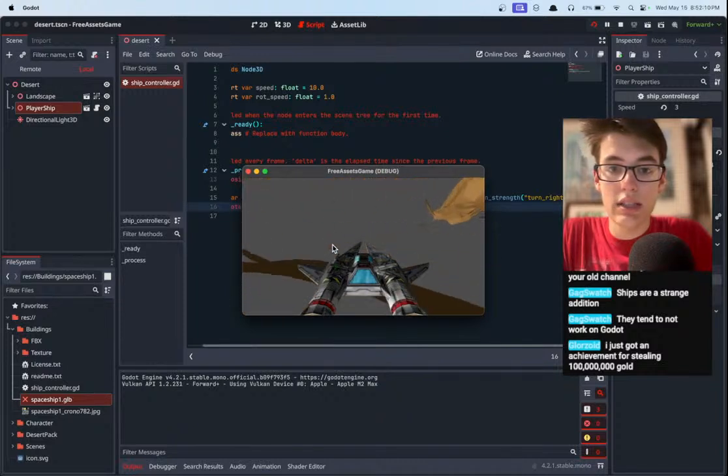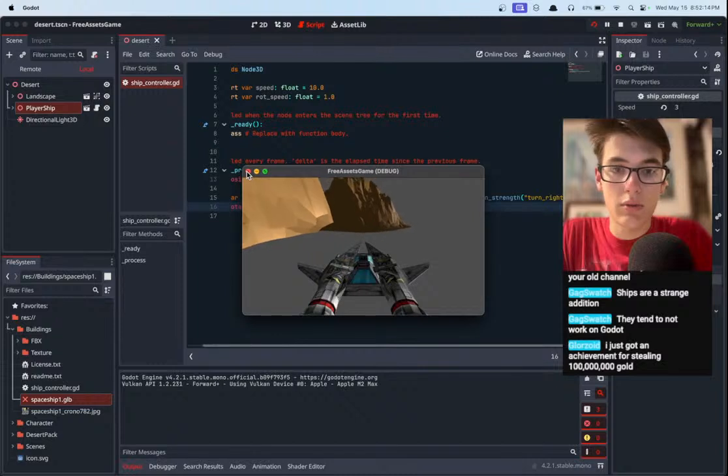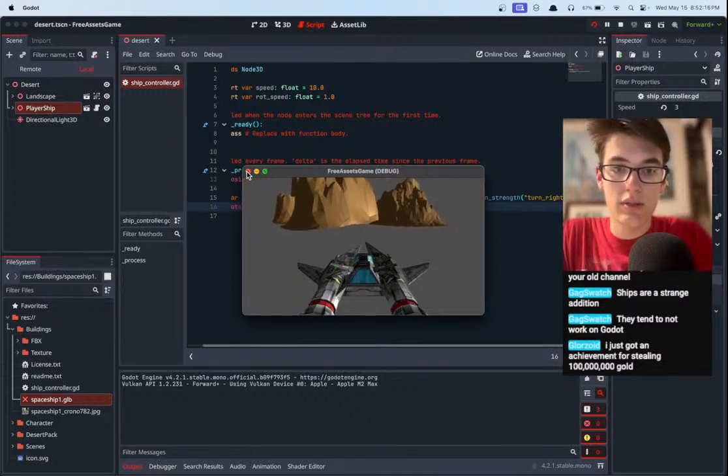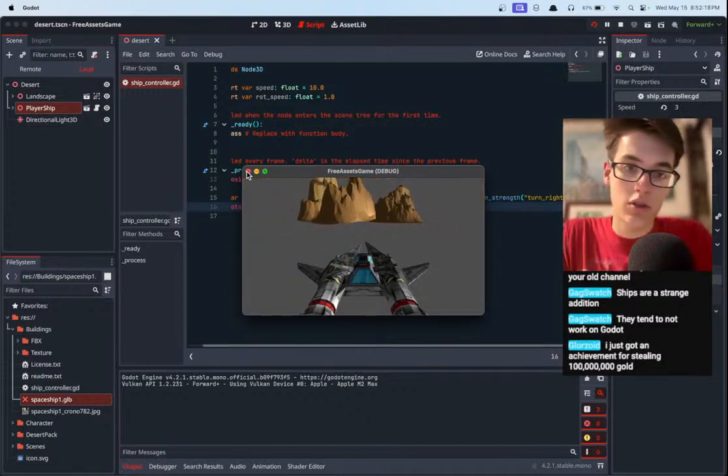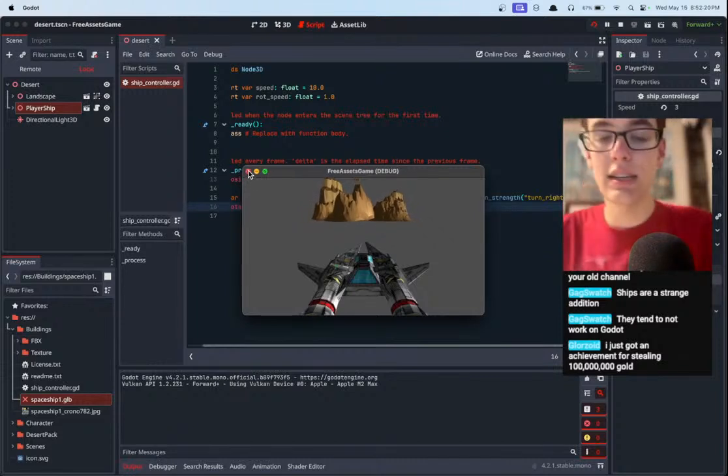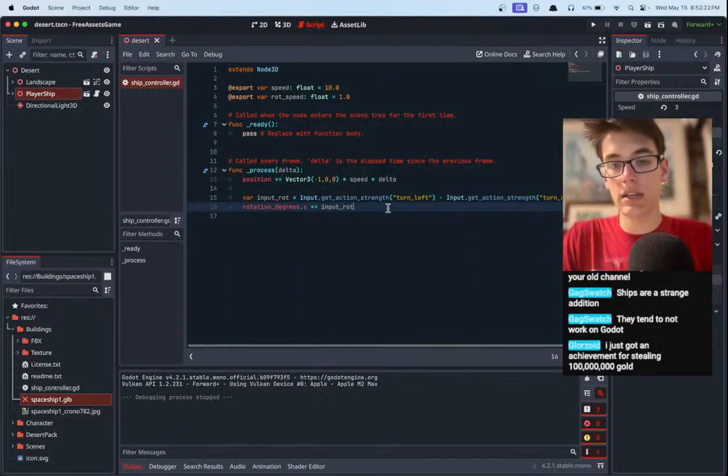We can also see that even though the rotation is rotating, we're not moving forward, right? Once we rotate backwards, we're still going in the same global direction, instead of the forward-facing direction. So obviously we're going to need to fix that.